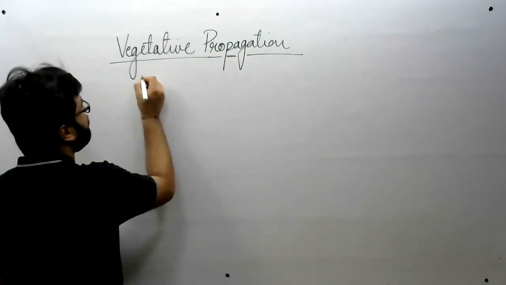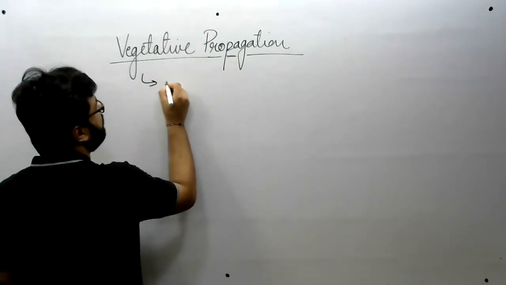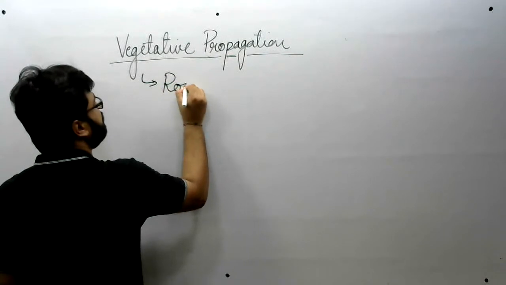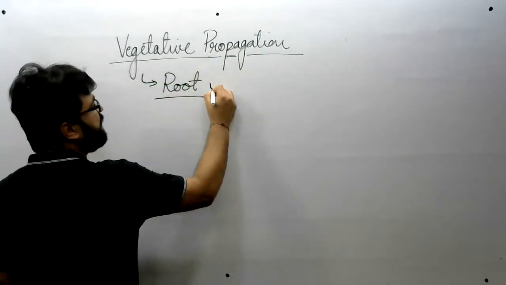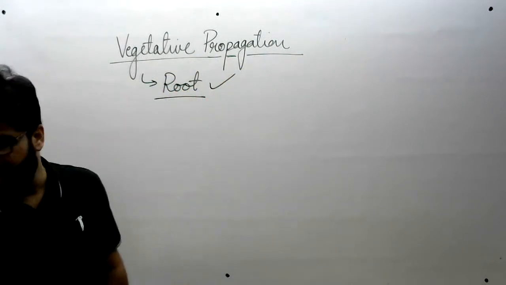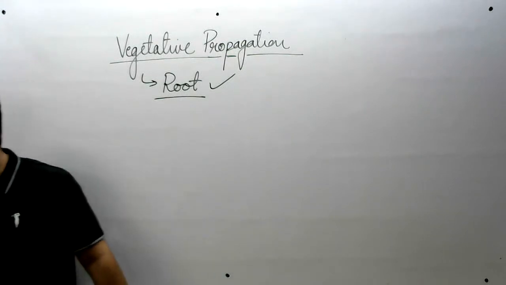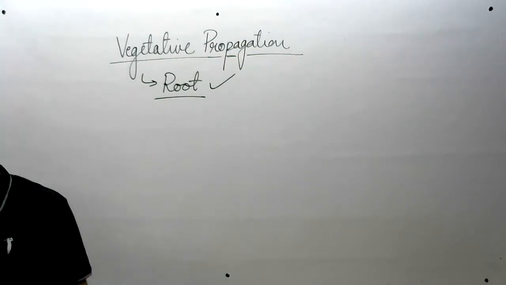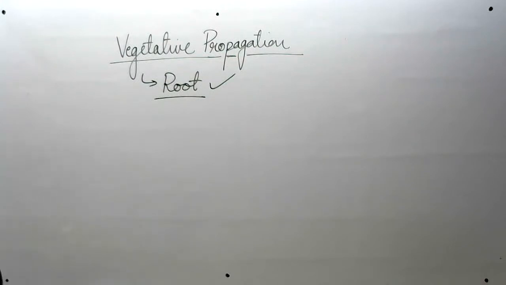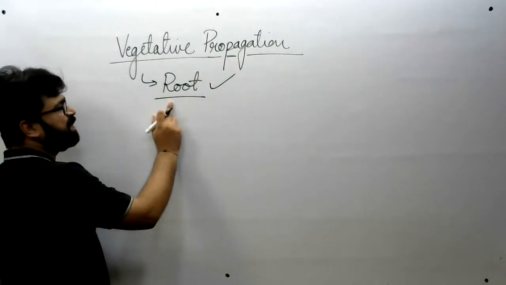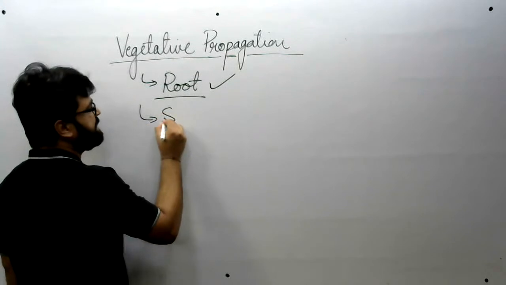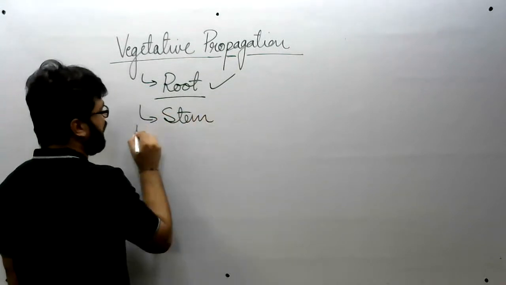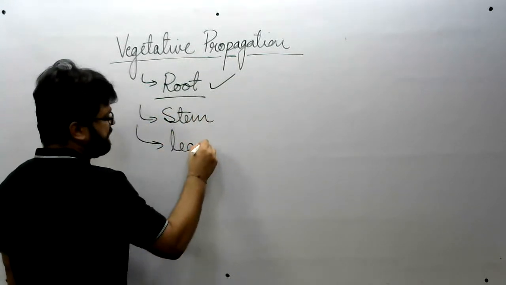What were they? They were root, which we have discussed, right? I have given you the example of sweet potato. Absolutely right, Pratima. Sweet potato, and then stem we need to discuss, and leaves we will discuss.